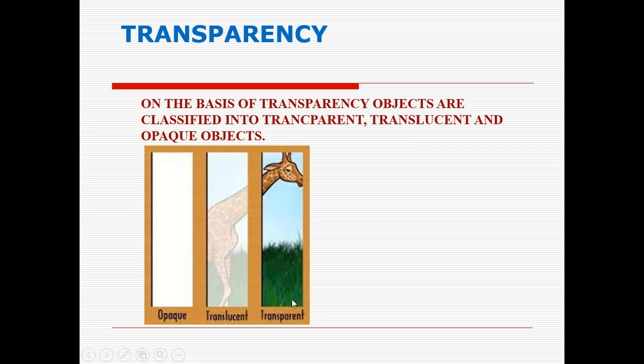So examples for transparent are glass, air, clean water, and some plastics through which you can see a clear image. So these are some examples of transparent material. Understood?